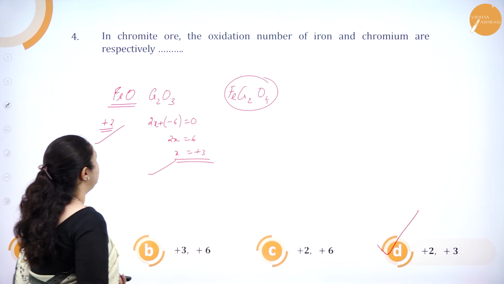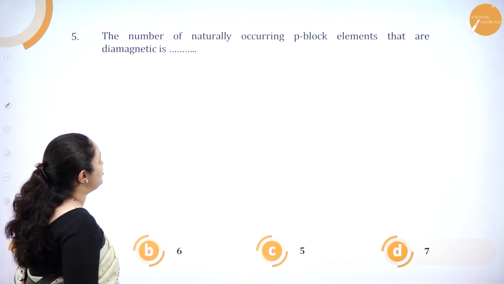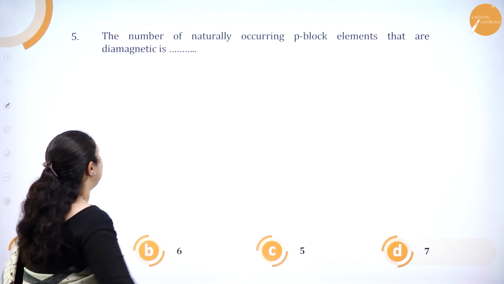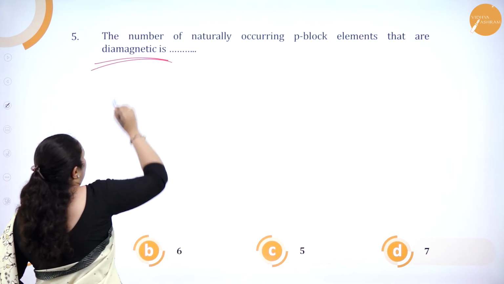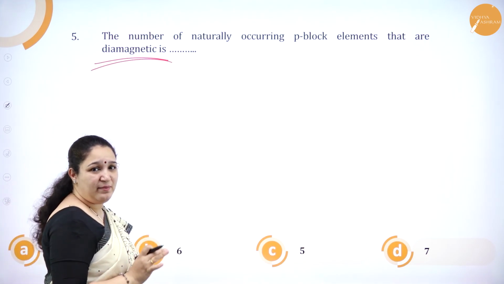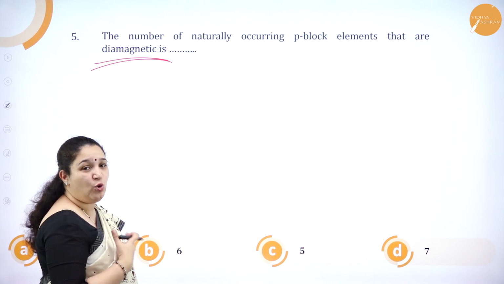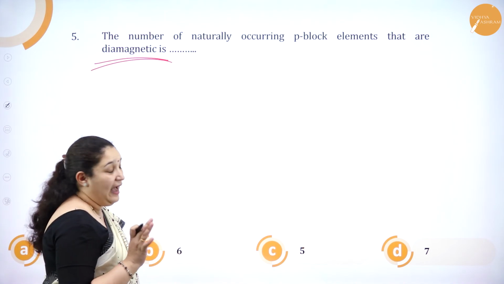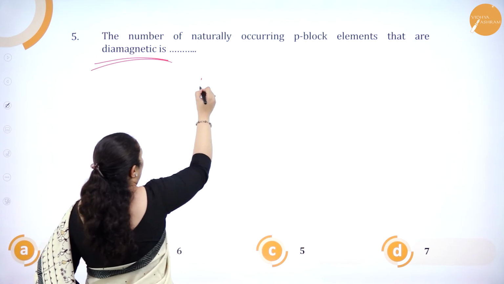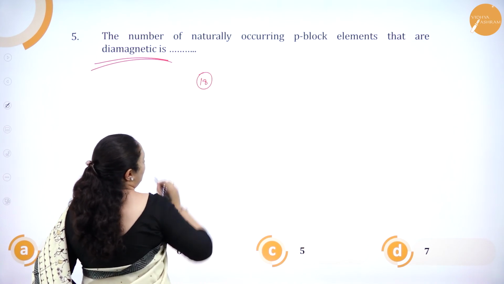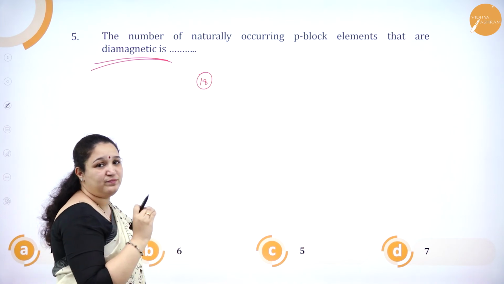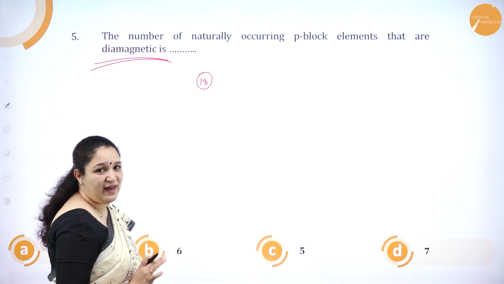Next question. The number of naturally occurring p block elements that are diamagnetic is. Naturally occurring diamagnetic means they should have no unpaired electron at all. In p block elements, in group 18, that is the noble gases, we have no unpaired electron in the valence shell, correct?